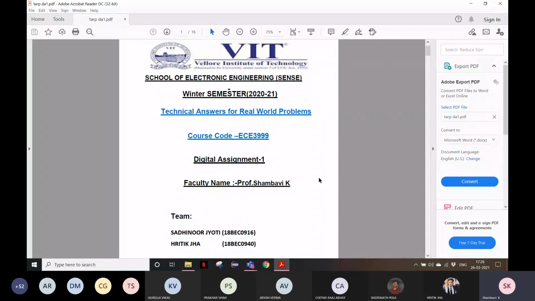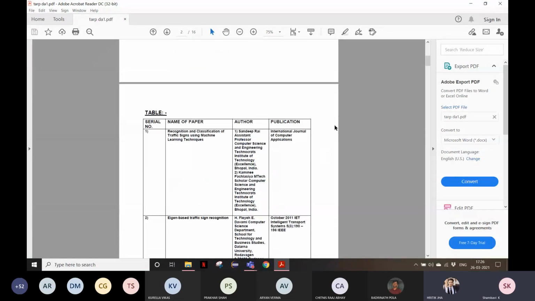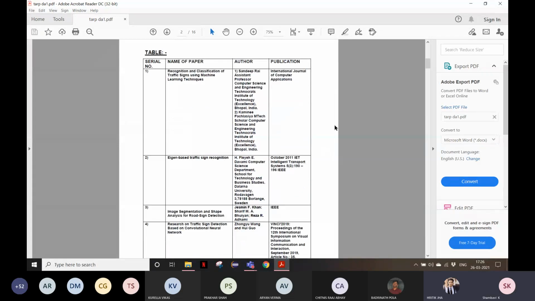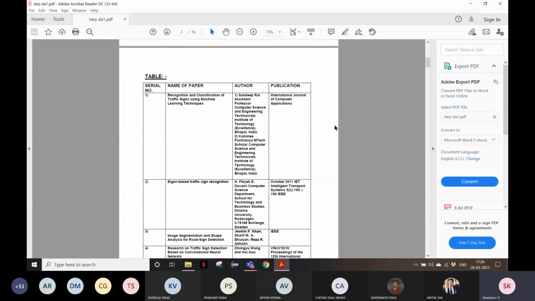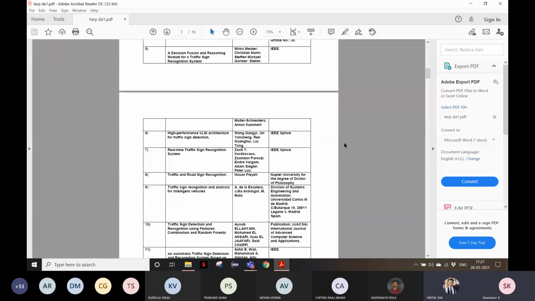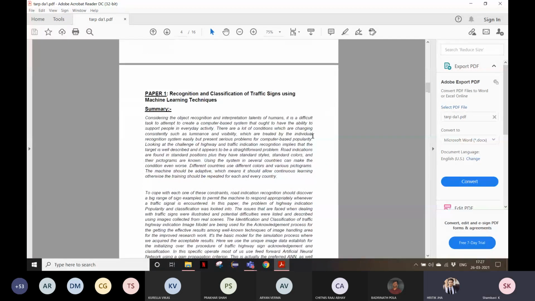Is it visible? Yes, it is visible. Ma'am, first I have given the table of contents where I have given the name of the paper, author and publication, all the papers. Author, name of the paper, and publication, ma'am. Journal and transaction details. Okay, ma'am. And after that, I have summarized every paper, the abstract and the conclusion. I read the paper and gave the summary for every paper.